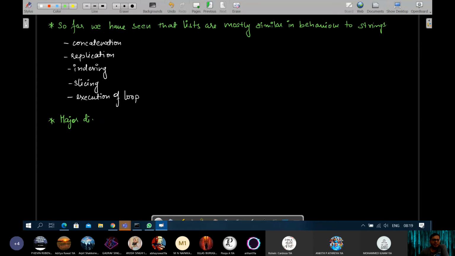Major difference between string and list data types. Okay, look, strings and here I'll write lists.